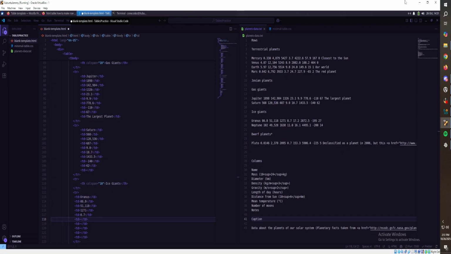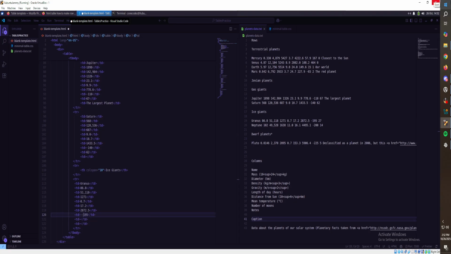So we're just entering in the data for the table right now. This is with HTML table. Now I get why you do this with JavaScript and other stuff online. 2872.5. This isn't too bad though. Kind of gives me an idea how to make the tables, which is nice. Negative 195. Every time I press the button, I swear it's twice. I don't know, maybe it's bugging out. And then 27.